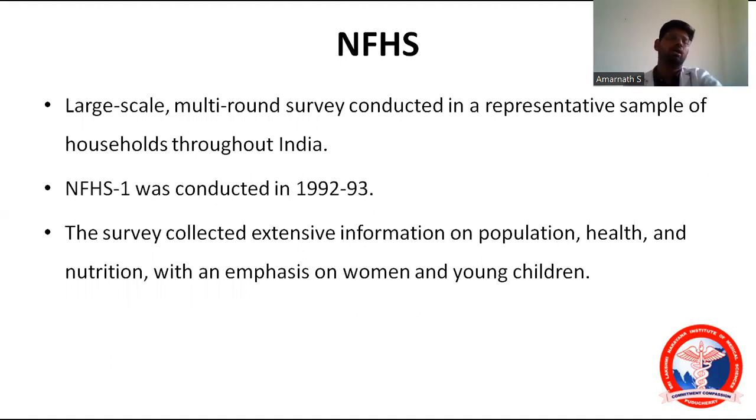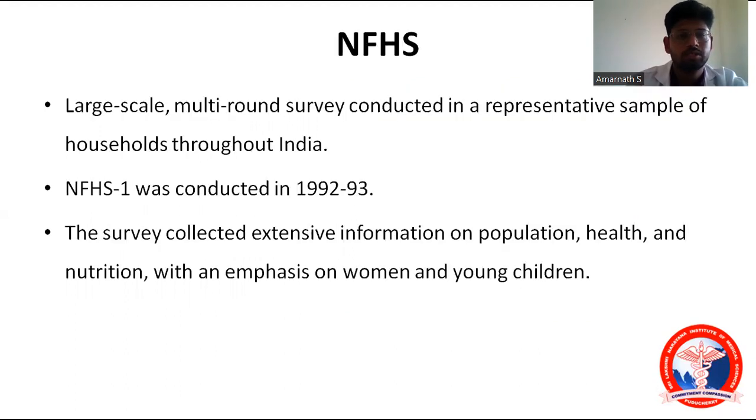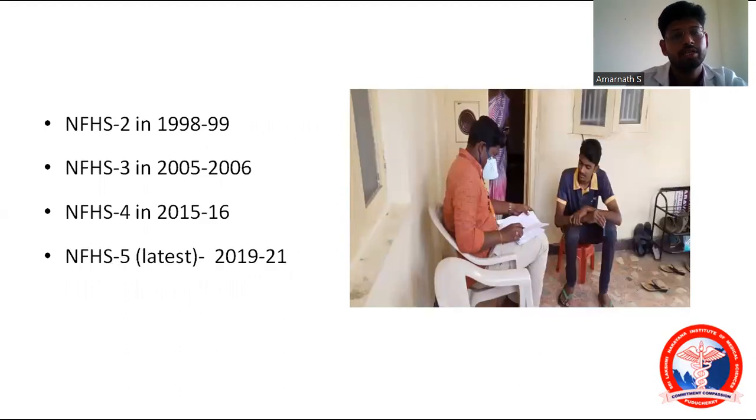The survey collected extensive information on population, health, and nutrition, with an emphasis on women and children. The first NFHS was in 1992 to 1993, the second in 1998 to 1999, the third in 2005 to 2006, and the fourth in 2015 to 2016.